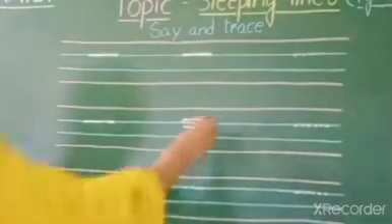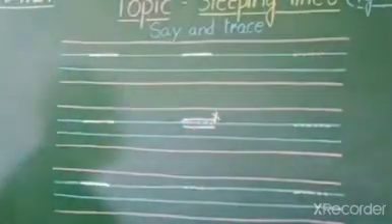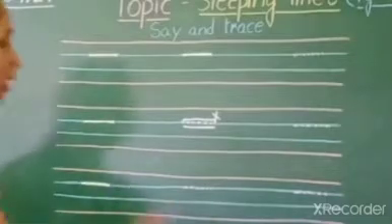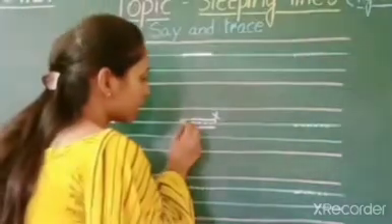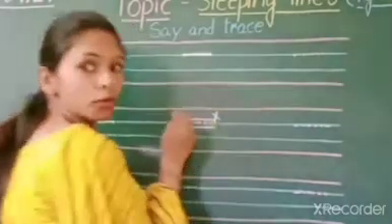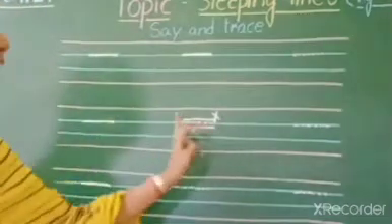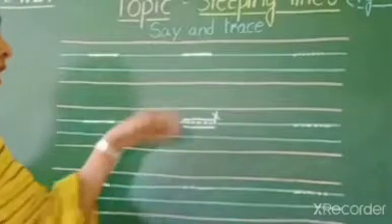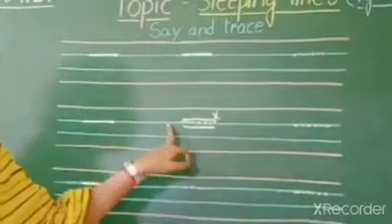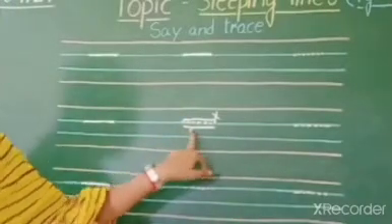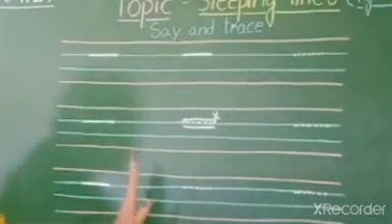This is wrong. Why? क्यों wrong है ये? Because आपने trace करना है on dots. You have to trace it on dots. But here I have made a sleeping line above the blue line, above the baseline, and this line is below the baseline. So this is wrong.